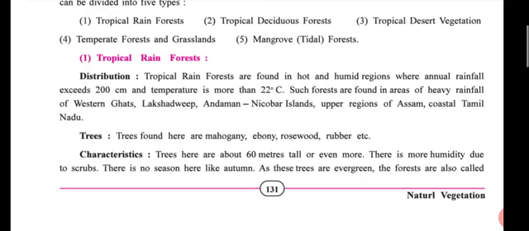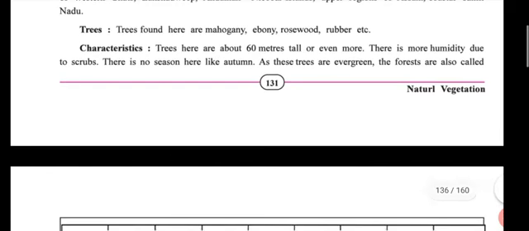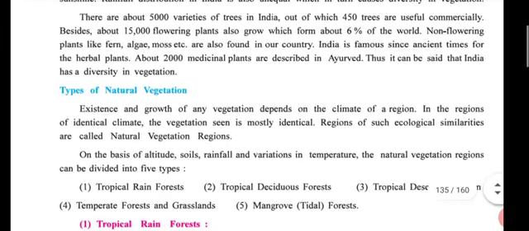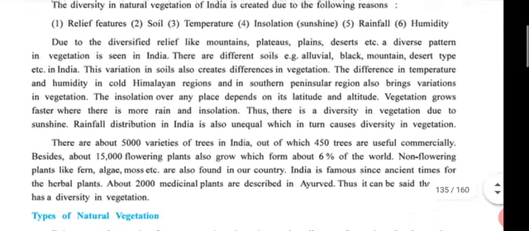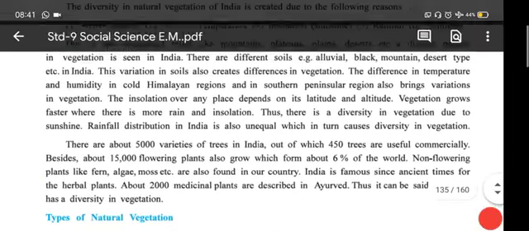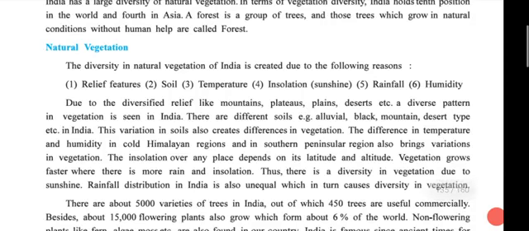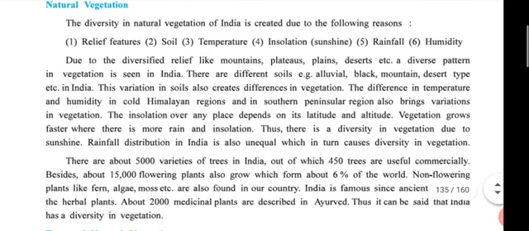Then you write forest products and utility, and definition of natural vegetation, and diversity and natural vegetation of India. So you write this topic one time in fair note.